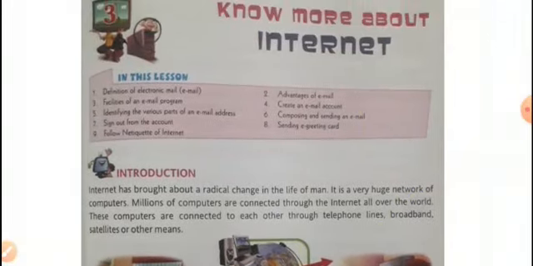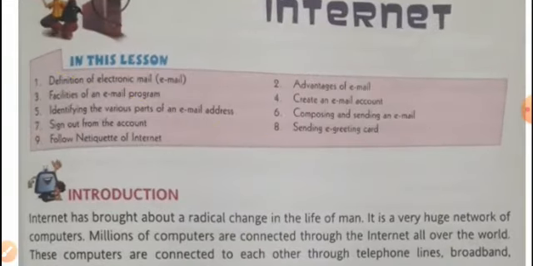You can open your book on page number 21, lesson number 3. In this lesson, we will see the topics: definition of email, advantages of email, facilities of an email program, creating an email account, identifying the various parts of an email address, composing and sending an email, signing out from the account, sending e-greeting cards, and following netiquette of the internet.